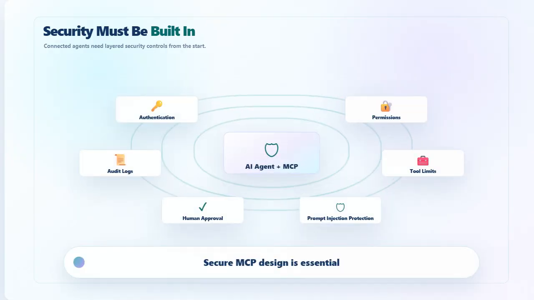Now let's look at security must be built in. More connected agents also create more risk. Agents should not have unlimited access. They need authentication, permissions, audit logs, and tool limits. Sensitive actions should require human approval. Prompt injection and unsafe tool use must be considered. The future of MCP depends on secure implementation. Connectivity without governance is dangerous.